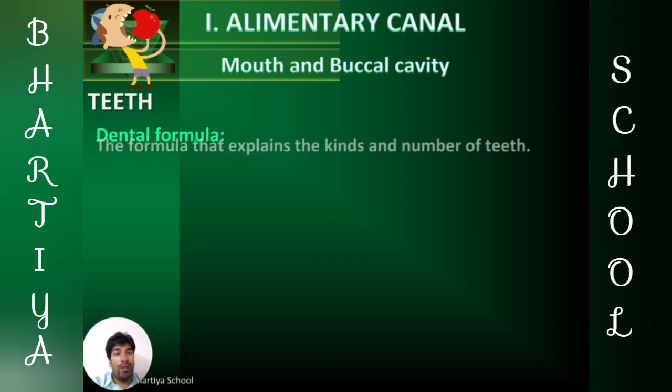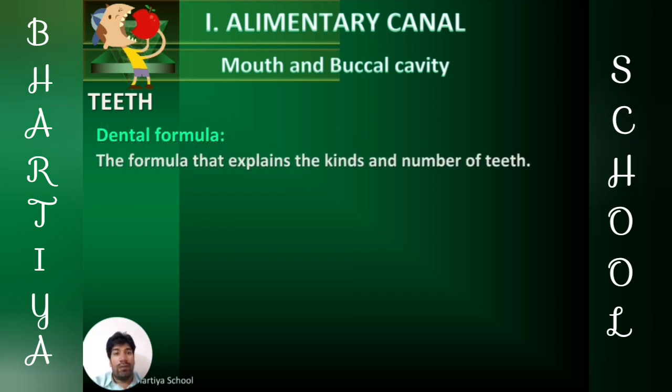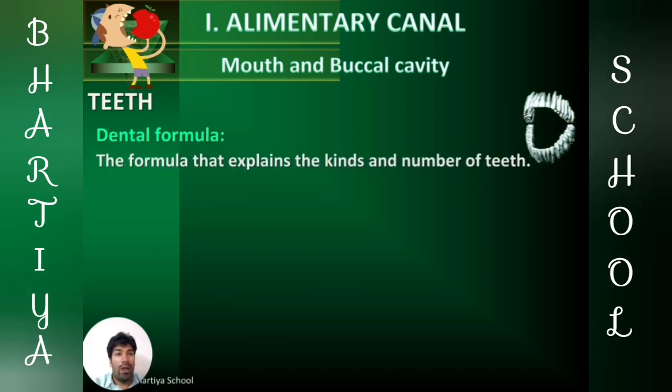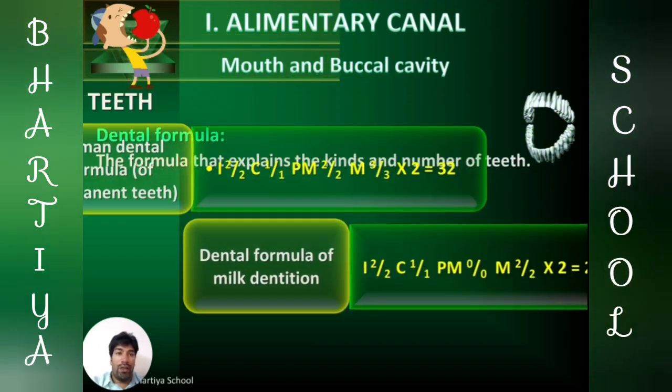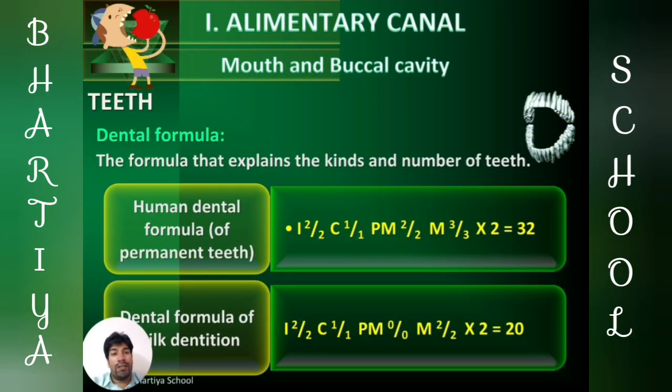Next, dental formula. What is dental formula? Dental formula is the formula that explains the kinds and number of teeth present. It represents the kinds and number of teeth present. Such as the dental formula of permanent teeth, that is 2, 1, 2, 3 upon 2, 1, 2, 3, into 2, is equal to 32.